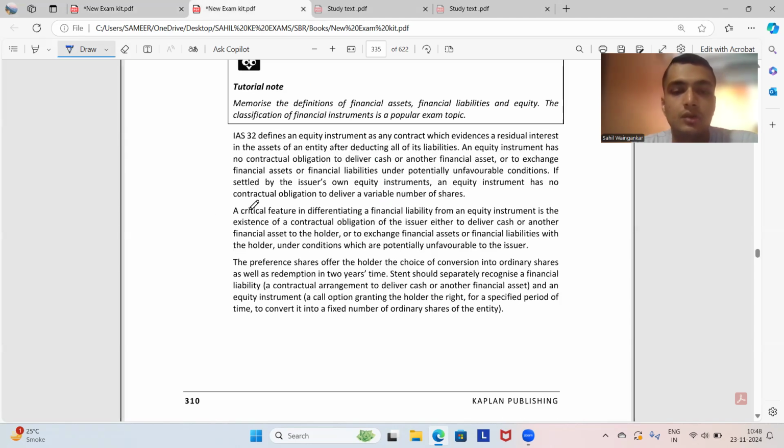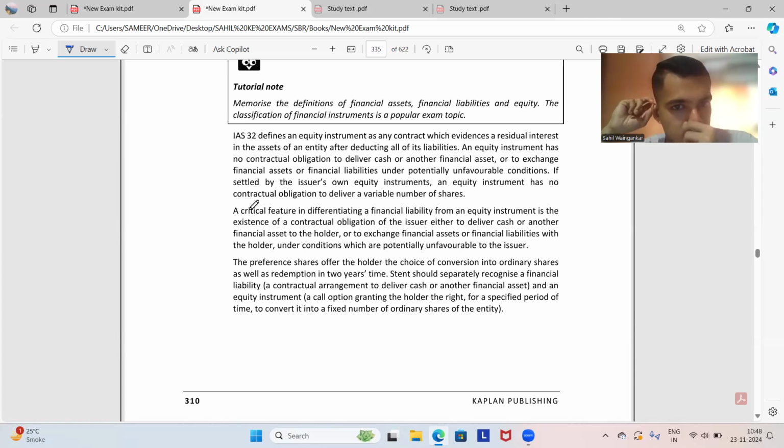ये देखो IAS 32 defines an equity instrument as a contract which evidences residual interest in the assets of the entity after deducting the liabilities, मतलब ही net assets। An equity instrument has no contractual obligation to deliver cash or another financial asset or to exchange financial assets or financial liabilities under potentially unfavorable conditions, and if settled by the issuer's own equity instruments, has no contractual obligation to deliver a variable number of shares.